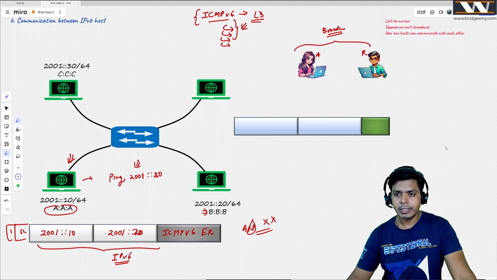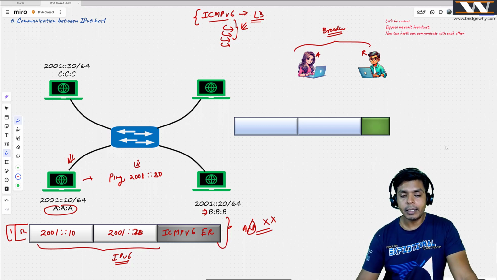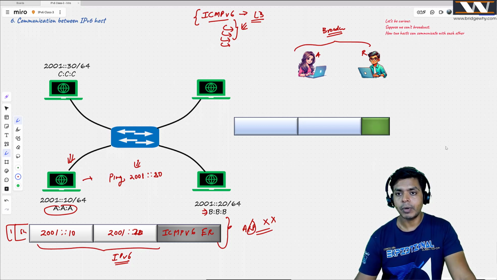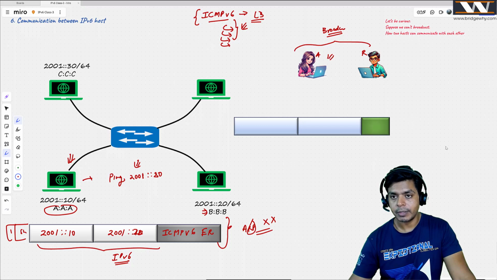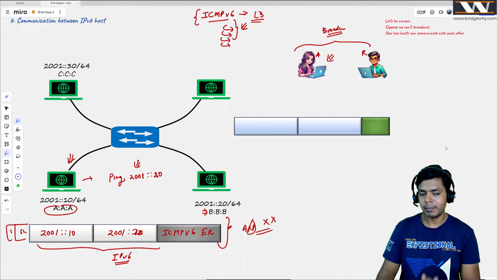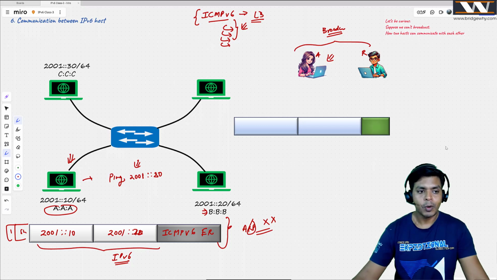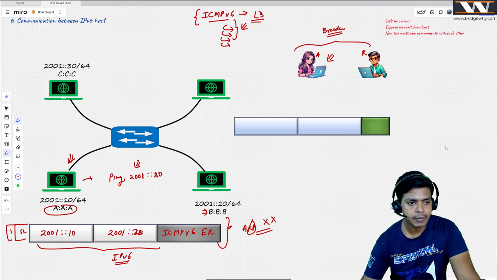So now Anjali and Rahul are saying, interesting problem. ARP is not there at all, but I cannot send this message outside this interface until and unless I have the source and destination MAC address. And how on earth will I get the MAC address if there is no ARP? So Anjali is suggesting some solution. Guys, try to think in your mind how you are going to solve this problem. Amazing problem, right? If I send you into that era, if you understand the problem, then definitely you would have built it.